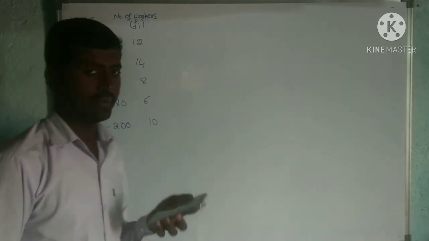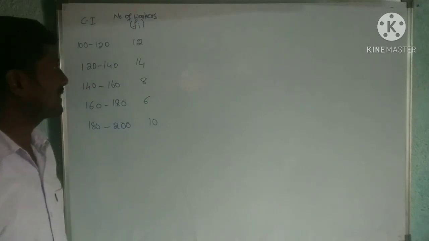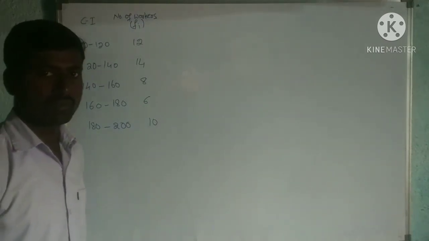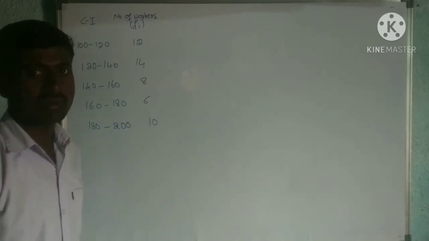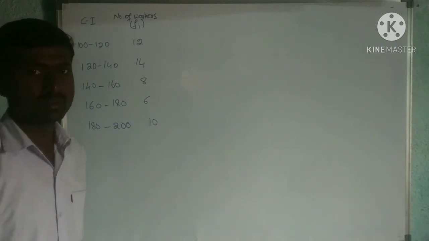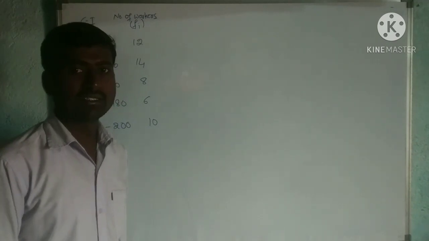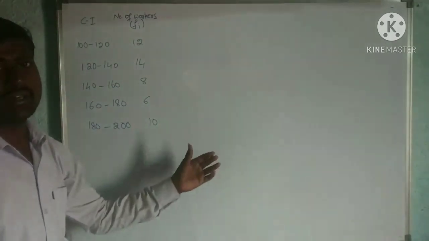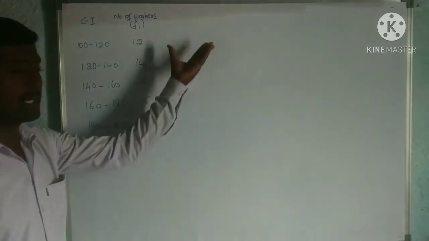Now we have to find the mean by using the direct method. What is the formula to find the mean? X bar is equal to the summation, i equals 1 to n, of fi xi divided by the sum of fi. So we have to find xi, that is the midpoint or class mark.